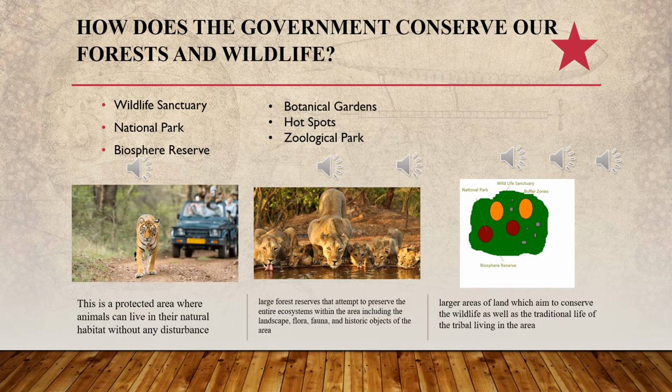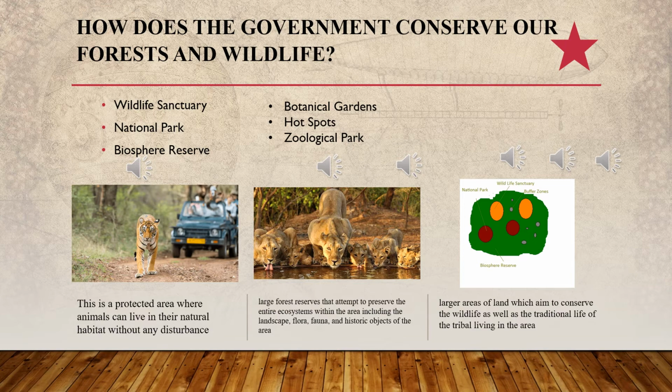And what is prohibited is killing, poaching, obviously, and capturing animals. No animals are allowed to be captured. There are nearly 543 wildlife sanctuaries in India, which include as many as 50 tiger reserves, which focus on conservation of tiger. Among the tiger reserves under Project Tiger, Jim Corbett was the first tiger reserve of India. It is situated in Uttarakhand and is also the oldest national park in India.